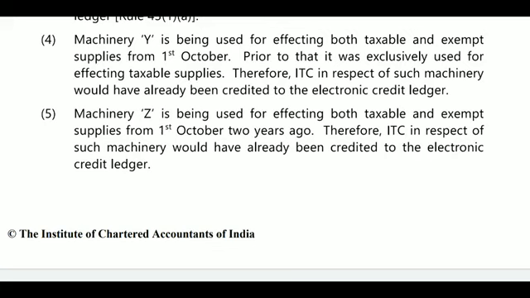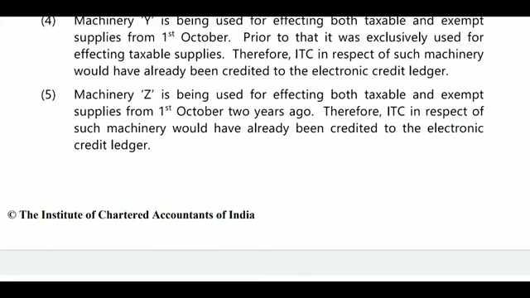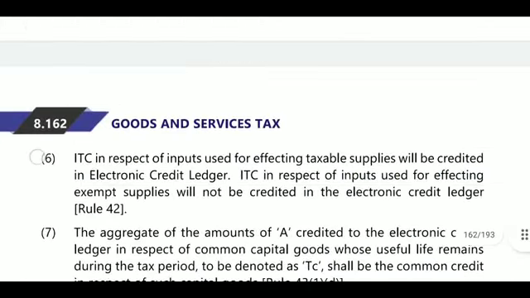Next, fifth point, machinery Z. Machinery Z is being used for effecting both taxable and exempt supply from October 2 years ago. Therefore, it is already credited. So for the month of October, it will not be considered. For the common credit, it will be considered.